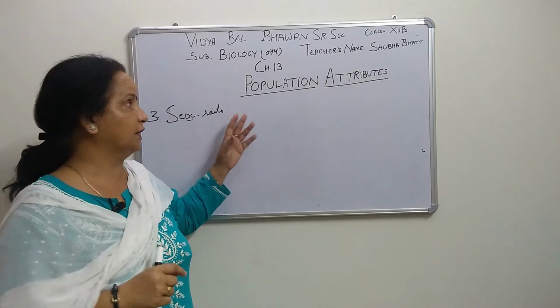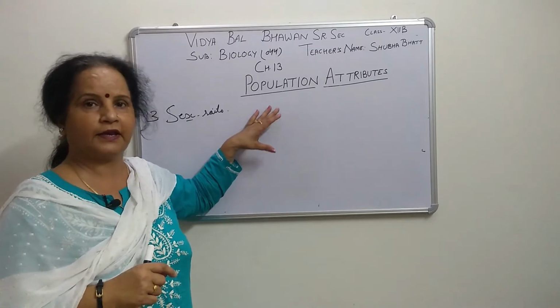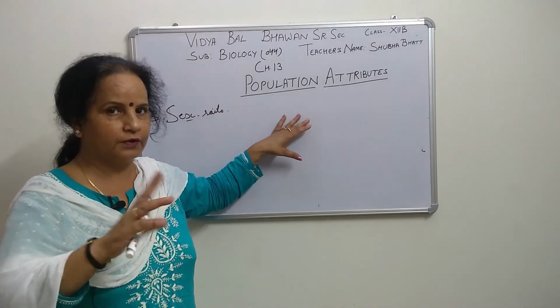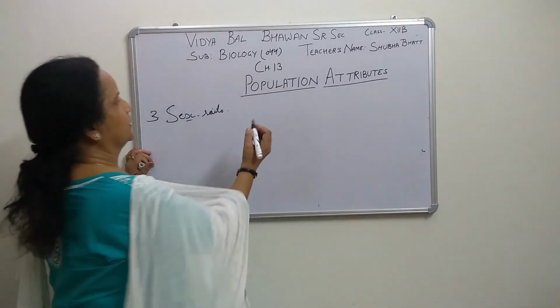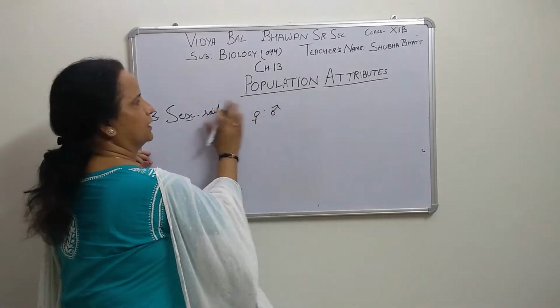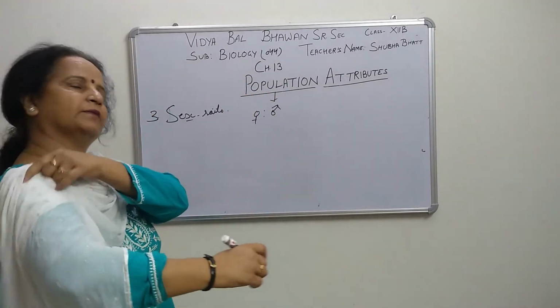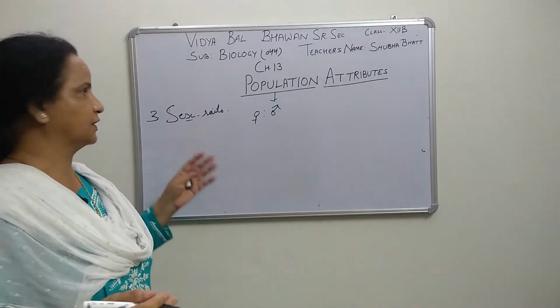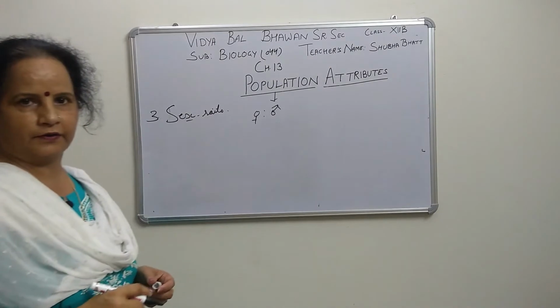So in a population we can find out how many males and how many females there are and what the ratio between them is. We can find this only in a population. A single individual can never be considered, we cannot consider any sex ratio, because only one is there.